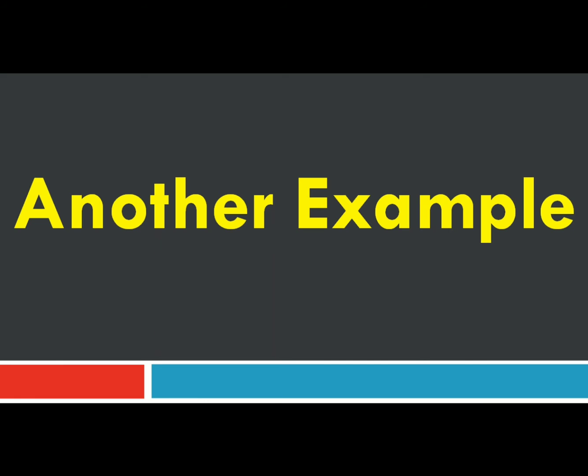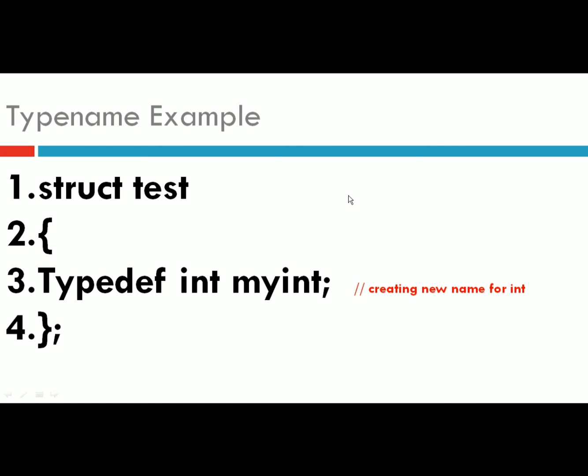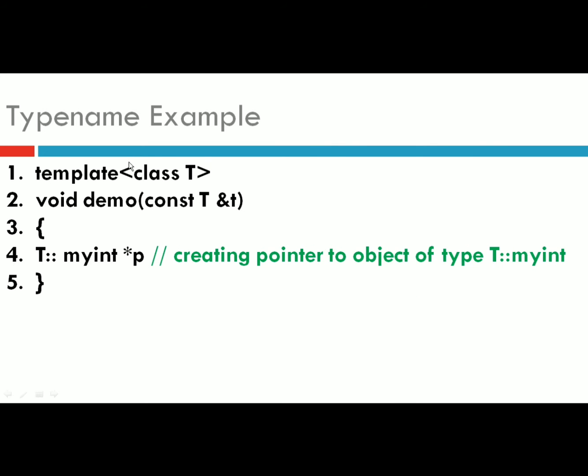Let's look at another example. Here there is a structure called test, and we are using the typedef keyword for creating a new name for the integer data type. So we can create an integer type variable using myInt as well, because myInt is an alternative name to int, created using the typedef keyword. In this template function I am trying to create a pointer variable of type myInt.